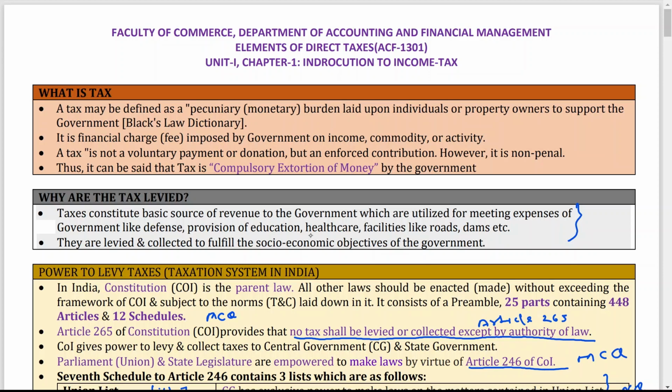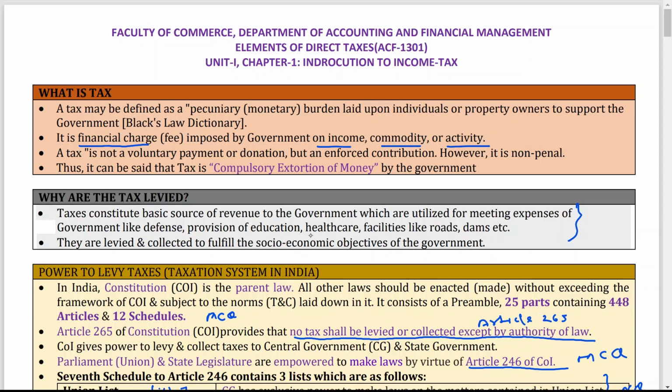Now, what is tax? A tax may be defined as a pecuniary burden laid upon individuals or property owners to support the government, like in Black's Law Dictionary. It is a financial charge imposed by the government on income, commodity, and activities. So, what is a tax? It is a financial charge which is levied on income, commodity, or activity.